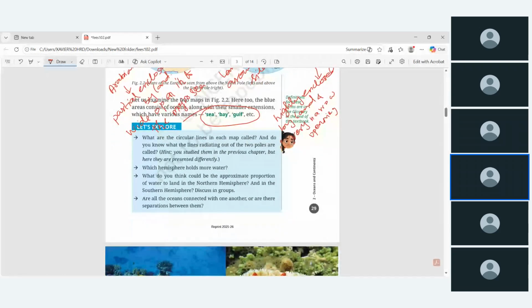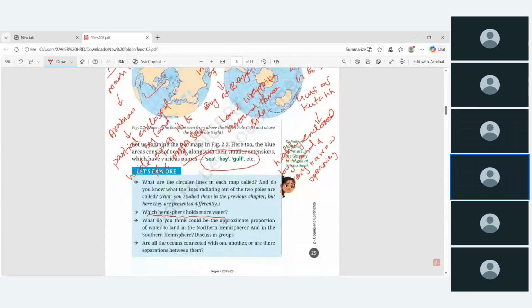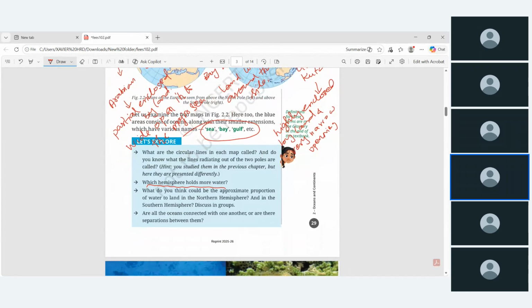So some of the questions you can answer here. Which hemisphere holds more water? By comparing these two diagrams, this one and this one, which hemisphere holds more water? Already I said in the beginning, northern hemisphere has more land, southern hemisphere has more water. Around 81% of the southern hemisphere is covered by oceans and seas. So southern hemisphere holds more water.